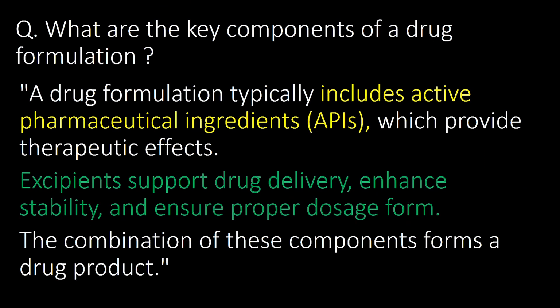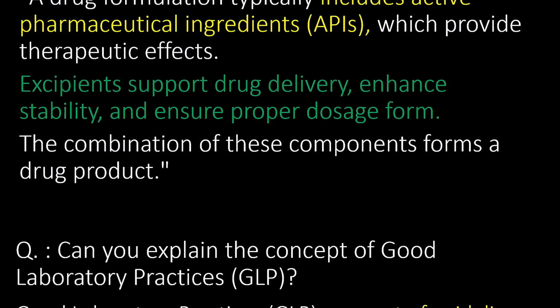What are the key components of a drug formulation? A drug formulation typically includes active pharmaceutical ingredients, that is APIs, which provide therapeutic effect, and excipients, which support drug delivery, enhance stability, and ensure proper dosage form. The combination of these components forms a drug product.